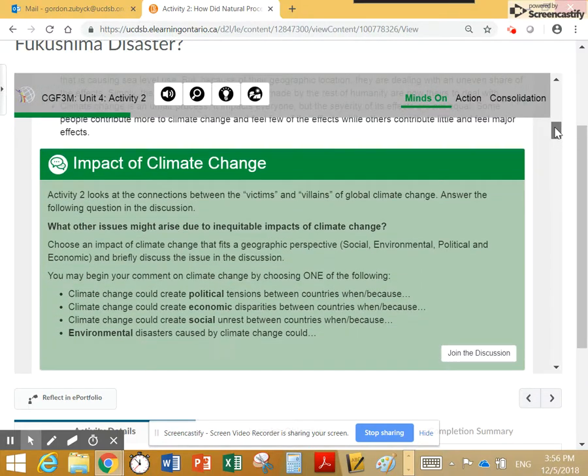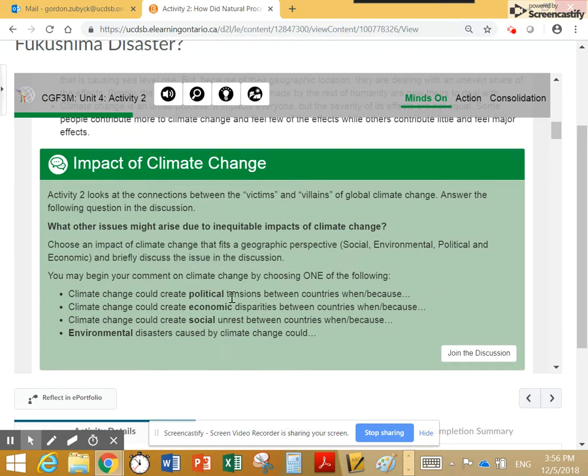You're going to start off by thinking about other issues that might arise due to inequitable impacts of climate change. So again, there could be social, environmental, political, or economic issues. You can start your comment off by choosing one of the following sentence starters, and then explain an example or a situation of each type of issue that could occur due to climate change. Again, you're not going to do all of these.